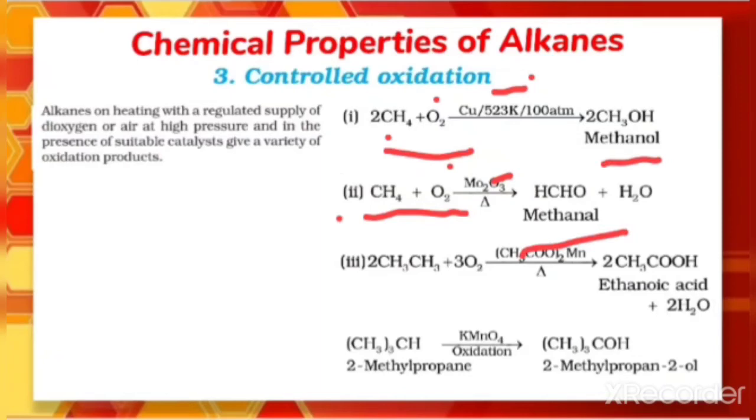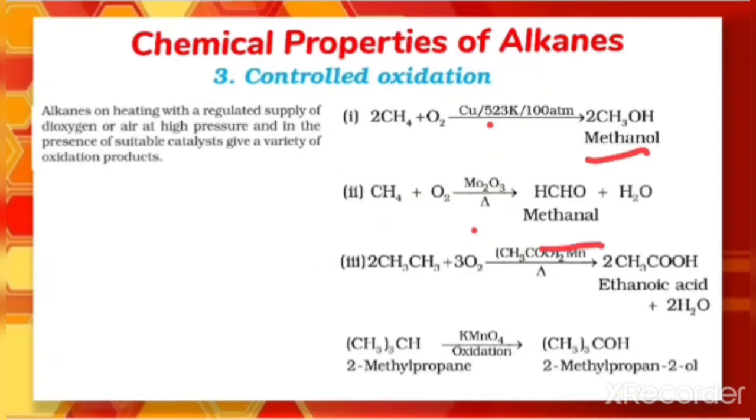So that is what is called controlled oxidation, because what product is forming is actually decided by the catalyst. So the catalyst is actually directing the reaction, what product is to be formed here. So that is why it is called controlled oxidation. In all these equations you can check that in the presence of copper, the product is formed as methanol, that is an alcohol.